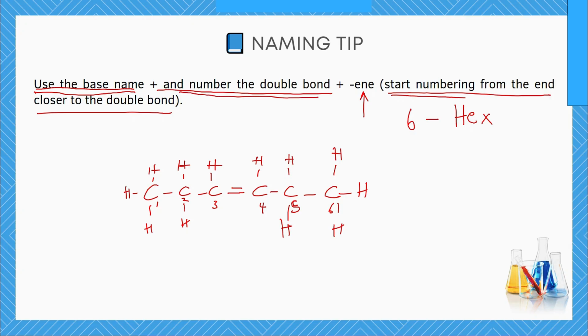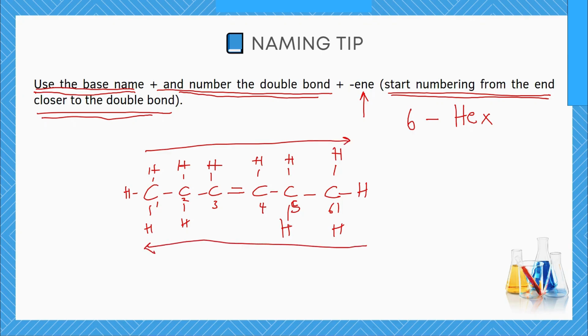Now that we have identified the base name, we are to identify the number where the double bond is, and the tip says start numbering from the end closer to the double bond. So we can start numbering from left to right, or we can number from right to left. If we number from left to right, this double bond over here will receive the number 3 because it is this carbon atom that carries this double bond. But if we start numbering from right to left, what number will the double bond have? It will have 1 2 and 3 as well. All right, it will also have 3 as well. So we can number from either the left or the right. So the double bond is on carbon number 3.